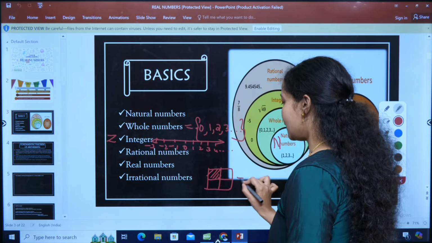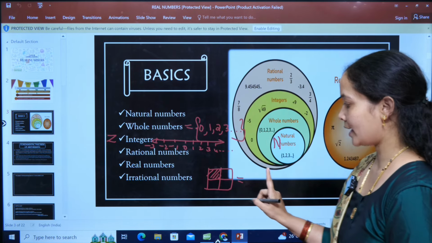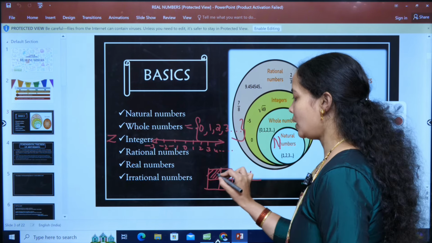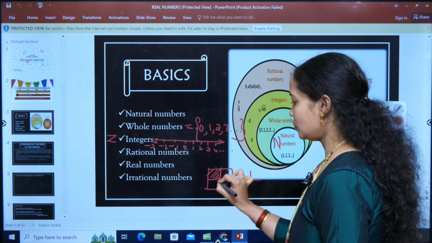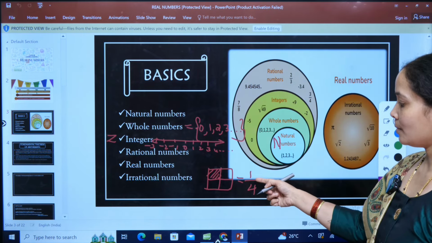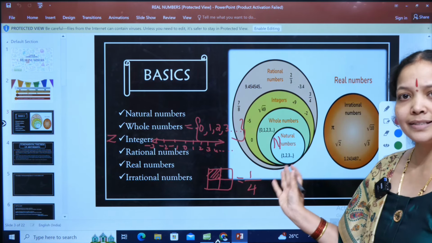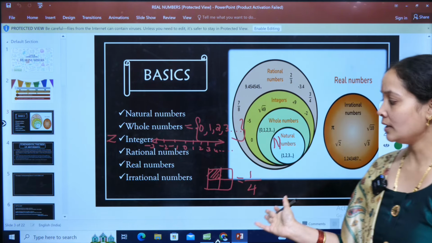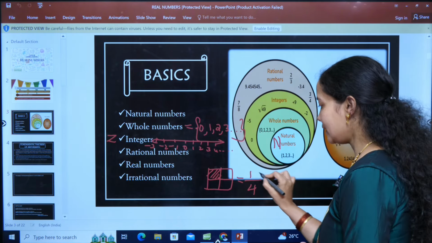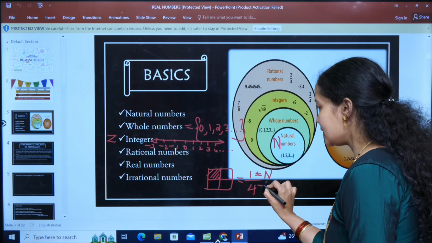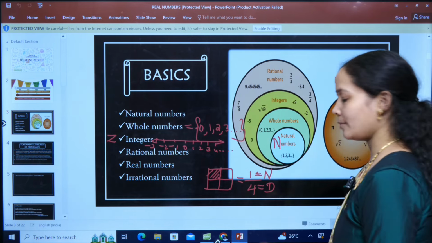How can I write this fraction? I can write this fraction as the shaded portion, that is 1, divided by the whole number of divisions: 1, 2, 3, 4. So I can write the fraction in the form of part by whole, and this is called a fraction. When we represent a fraction as 1 by 4, this is giving me the notion of numerator and this is giving me the notion of denominator.